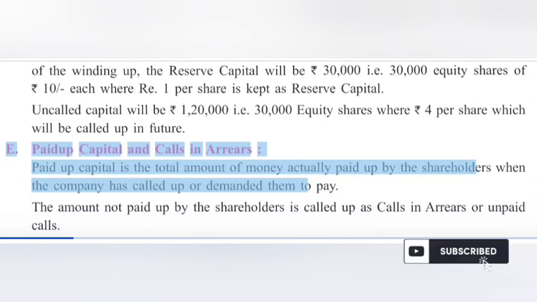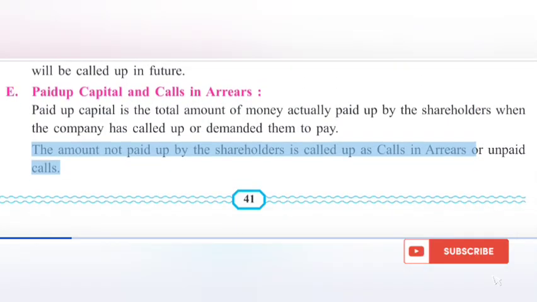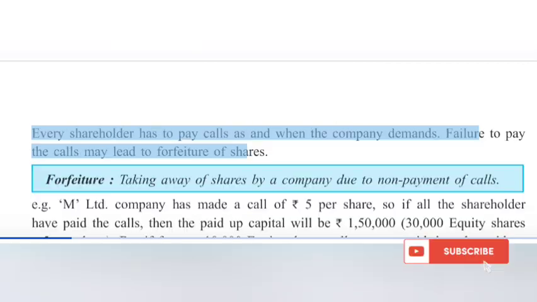A. Paid up capital and calls in arrears. Paid up capital is the total amount of money actually paid up by the shareholders when the company has called up or demanded them to pay. The amount not paid up by the shareholders is called calls in arrears or unpaid calls. Every shareholder has to pay calls as and when the company demands. Failure to pay the calls may lead to forfeiture of shares.